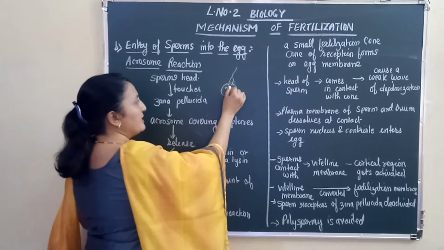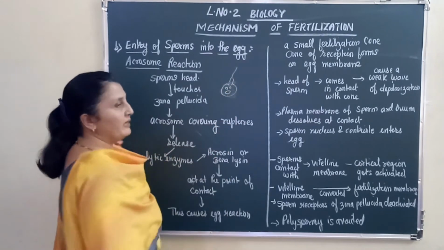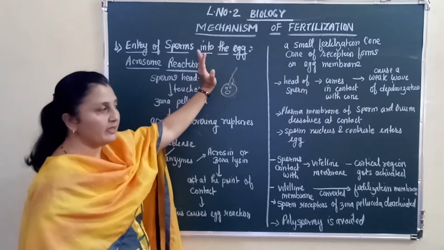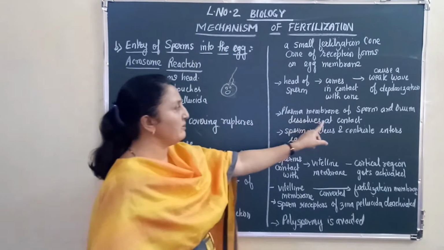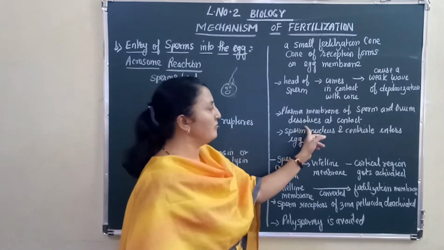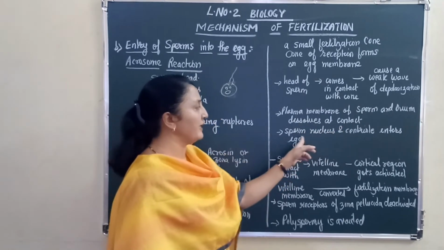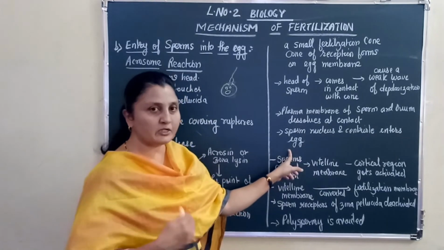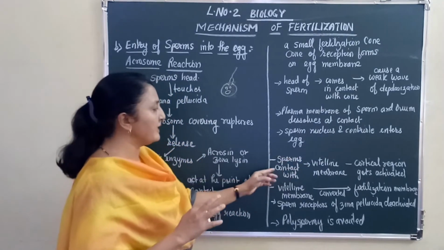At the same time, the centrioles are put in, right? The rest of the sperm body stays outside the egg. So the sperm nucleus and centriole enter the egg, and the rest of the sperm remains outside the egg.